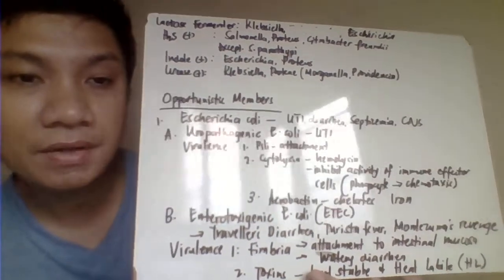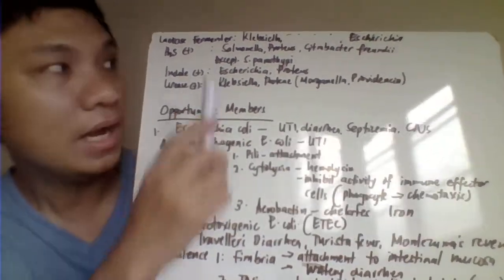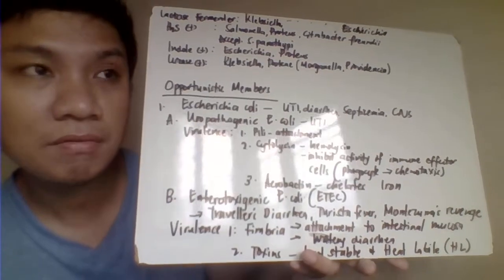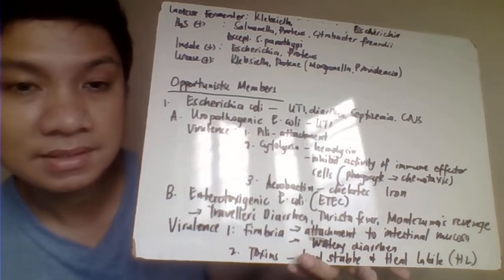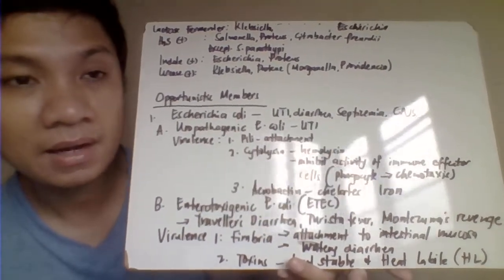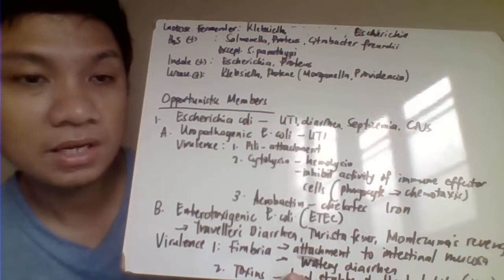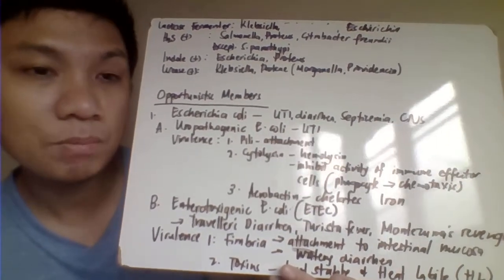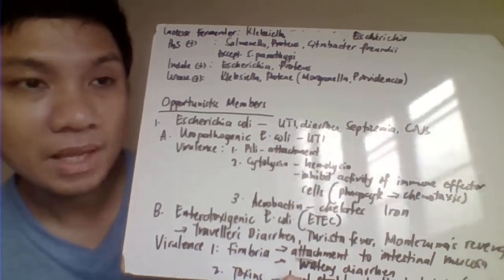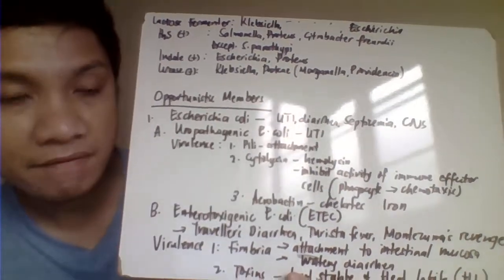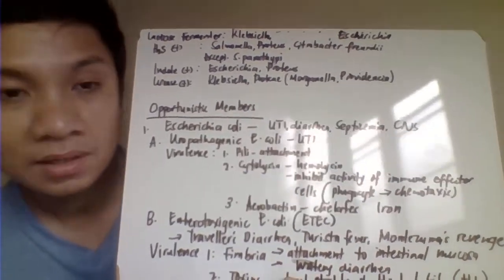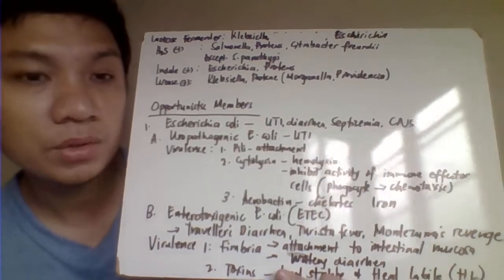Then we have the hydrogen sulfide positive. They produce H2S, which is characterized by the blackening of the colony. H2S is most likely produced by Salmonella, except Salmonella paratyphi, which does not produce H2S. We have also the members of Proteus.